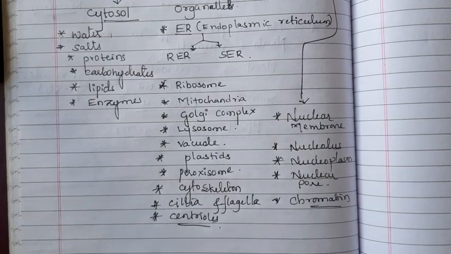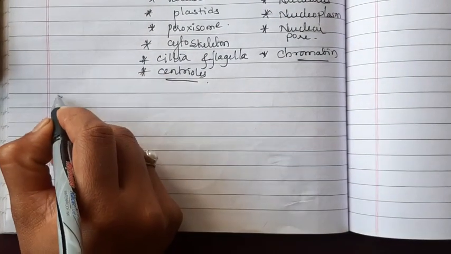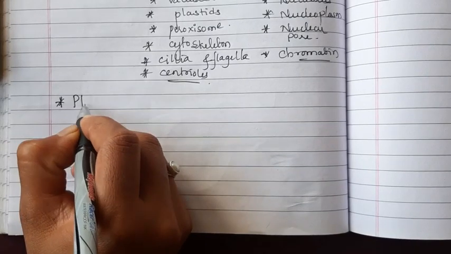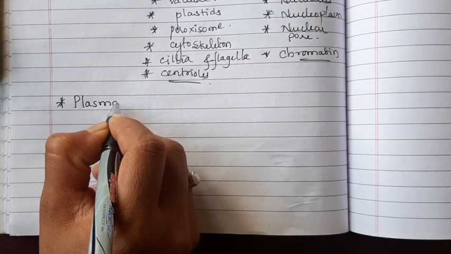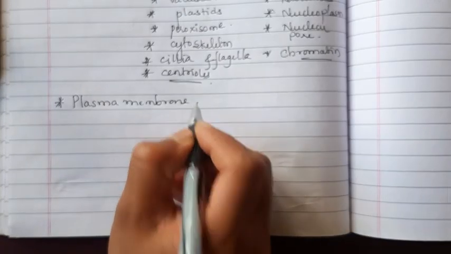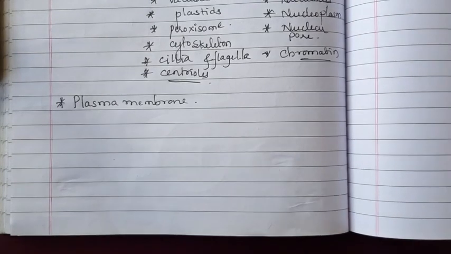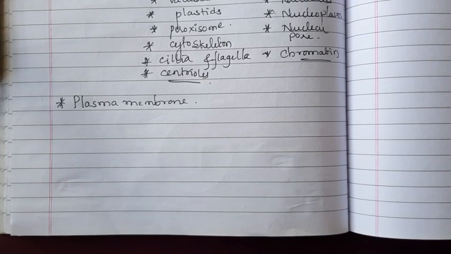Okay, first, the plasma membrane is present both in the animal and plant cell, but in case of plant cell there is an extra membrane present, that is known as a cell wall.